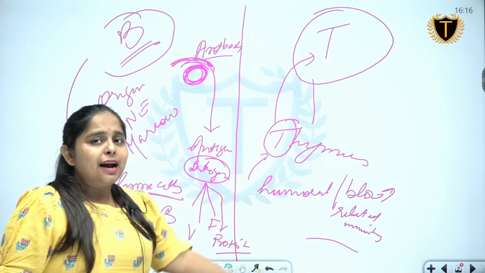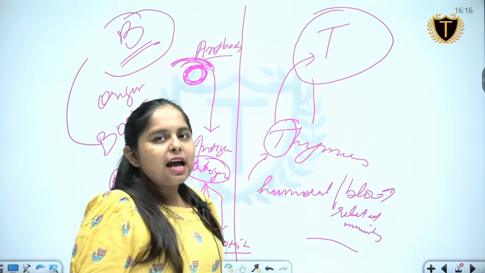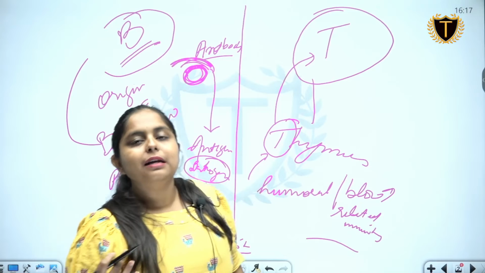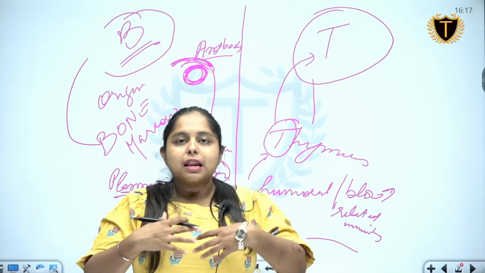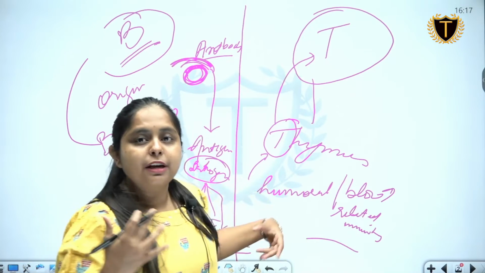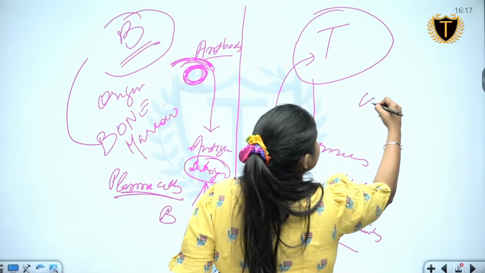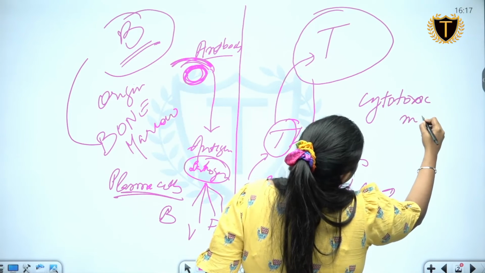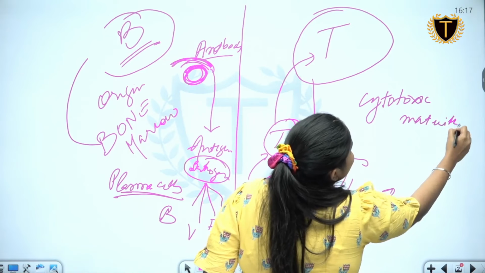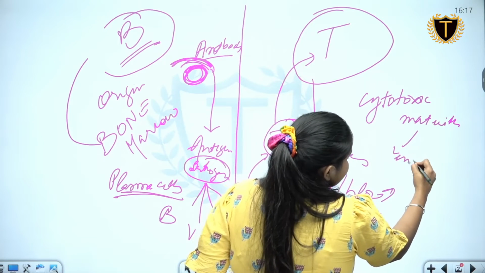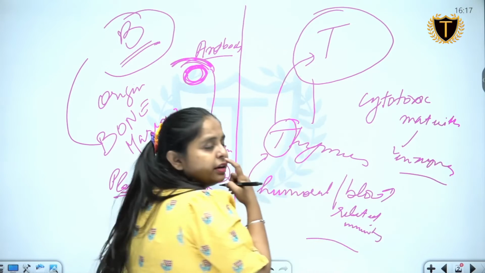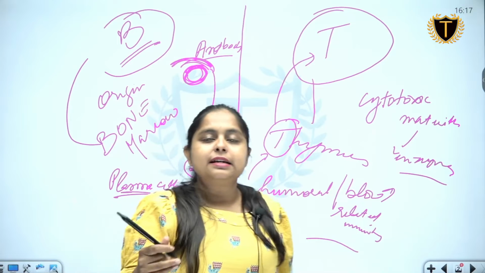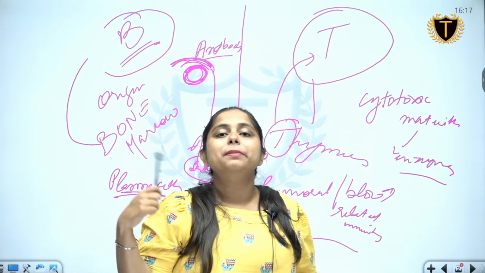On the other hand, T cells have this unique mechanism to behave like radiators of chemicals, and those chemicals are actually cytotoxic materials, which are in fact enzymes. So whenever T cells are instigated, they will send messages.